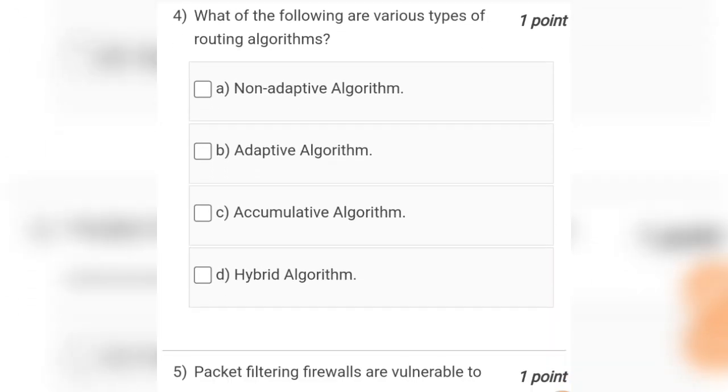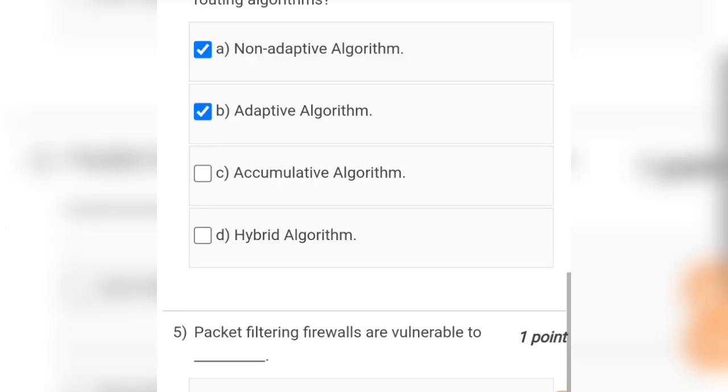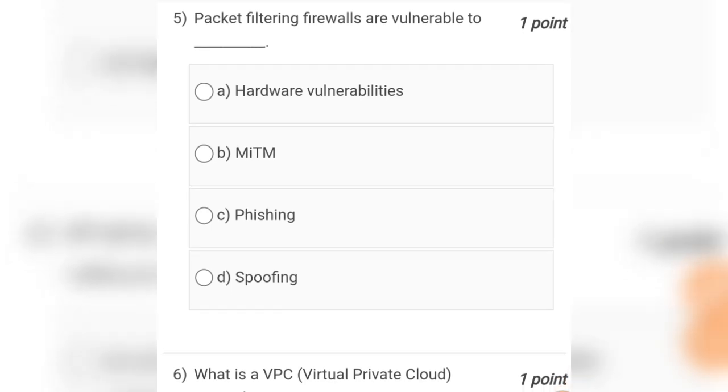Question number 4 is which of the following are various types of routing algorithms? Non-adaptive algorithm, adaptive algorithm, accumulative algorithm, hybrid algorithm. So the correct answer for question number 4 will be non-adaptive algorithm and adaptive algorithm. Question number 5 is packet filtering firewalls are vulnerable to hardware vulnerabilities, MITM, phishing, spoofing. So the correct one will be spoofing, that is option number D. Okay.